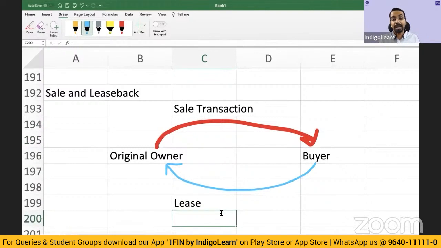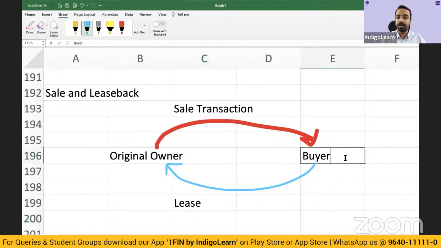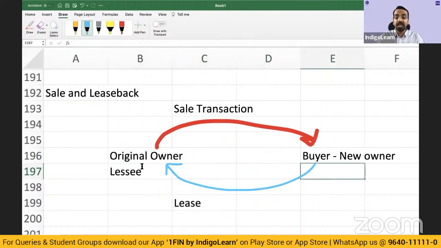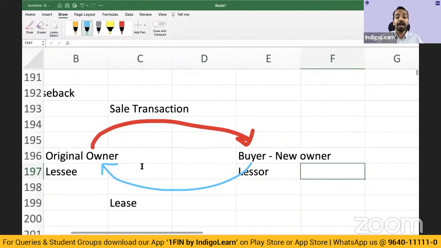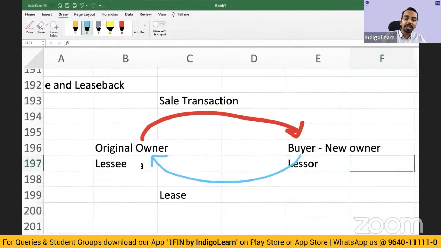Very simple. As a package, these are not independent transactions. As a package, the original owner sells the asset to the buyer, and the buyer leases it back to that original owner. Now the buyer becomes the new owner. The original owner now becomes the lessee, and the buyer becomes the lessor. So as a packaged transaction, there is a lease from the new owner, that is the buyer, who in turn leases it back to the original owner.